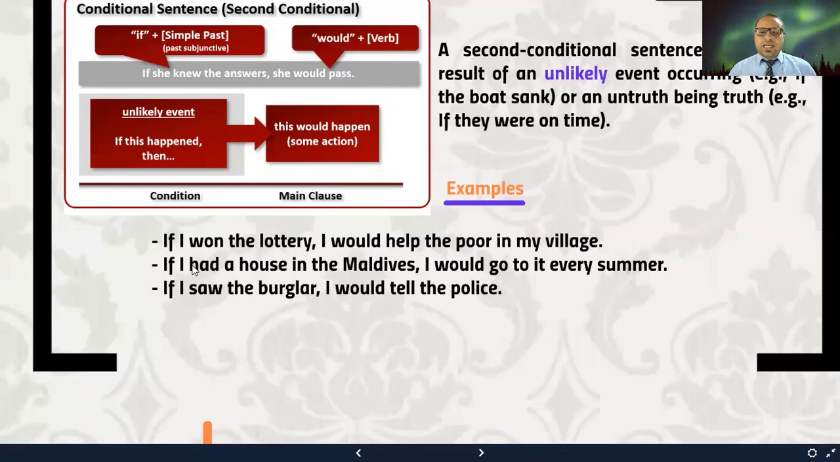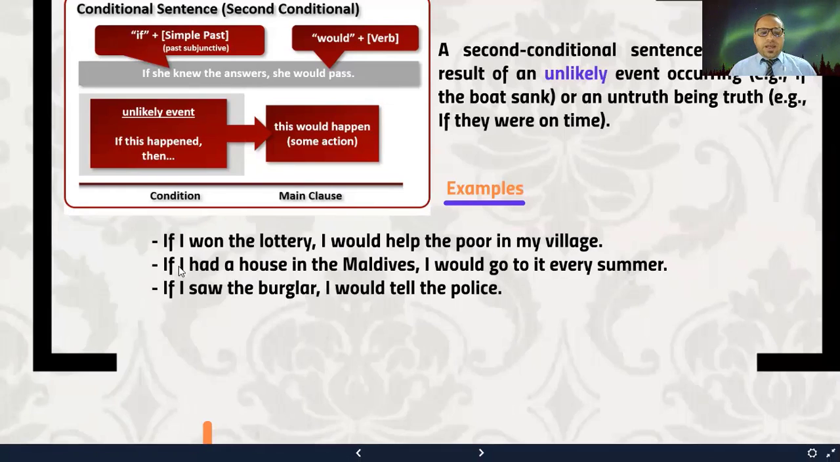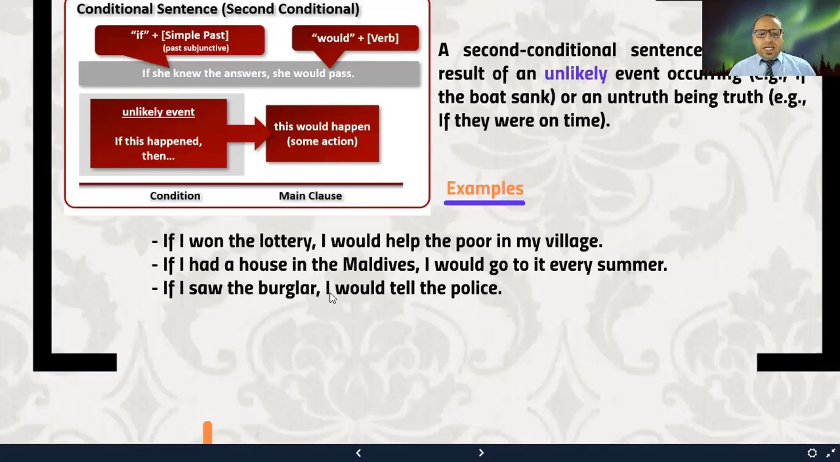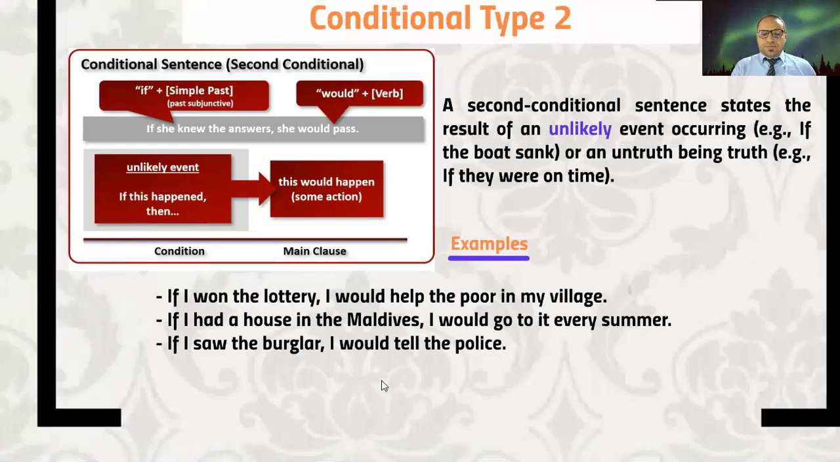Now here we are talking about something unreal, or unreal situation in the present. In the present, I don't have a house in the Maldives, okay? If I had a house in the Maldives, I would go to it every summer. But I just imagine, okay? I just imagine what would happen if something were the case. If I saw the burglar, I would tell the police, okay? So the condition here in conditional sentences type 2, okay, is either unlikely or unreal, okay?